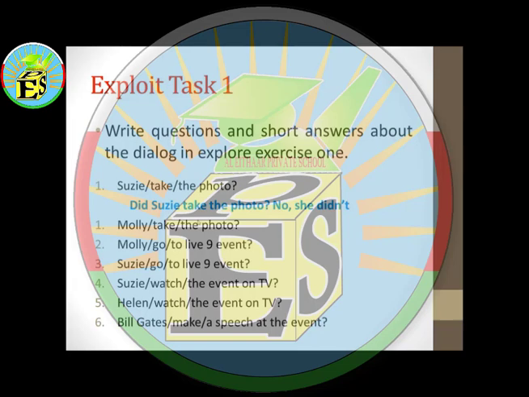Now we're moving to the Exploit, task number 1, and here you need to write the questions and short answers for them. Okay, we're going to start with the first one, regarding activity number 1 in Explore. So you have the first sentence here. It includes "Susie take the photo," and you need to form a question that includes a short answer. So, did Susie take the photo?